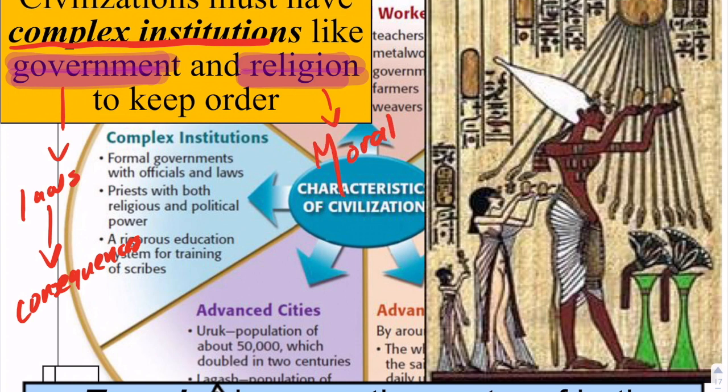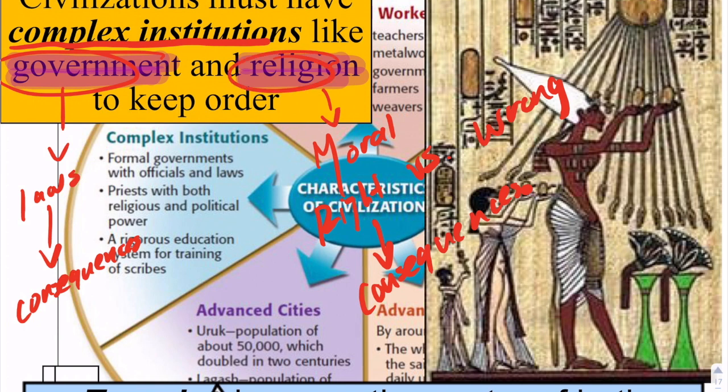It teaches us to do the right versus the wrong. And this, in turn, again, has consequences in the afterlife. So if you want to have a good afterlife, you need to be a good person. Both of these things together keep people and society in order.